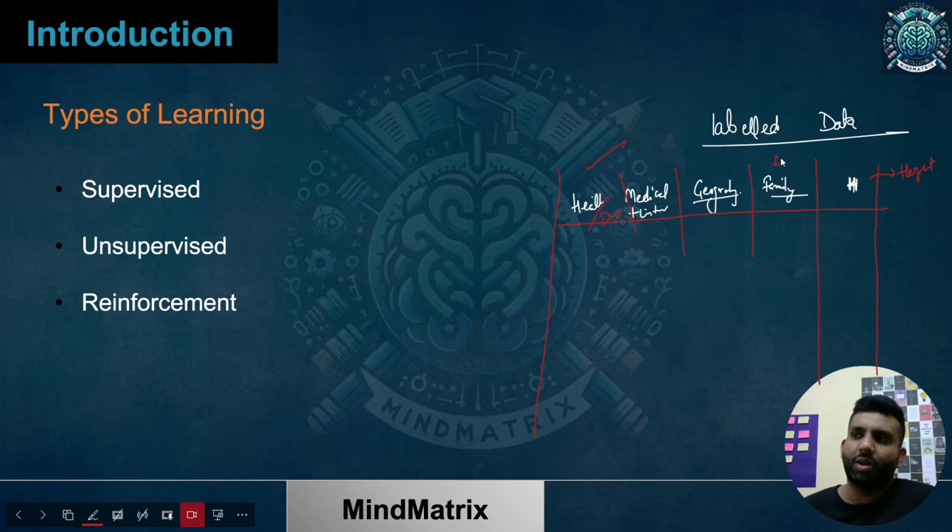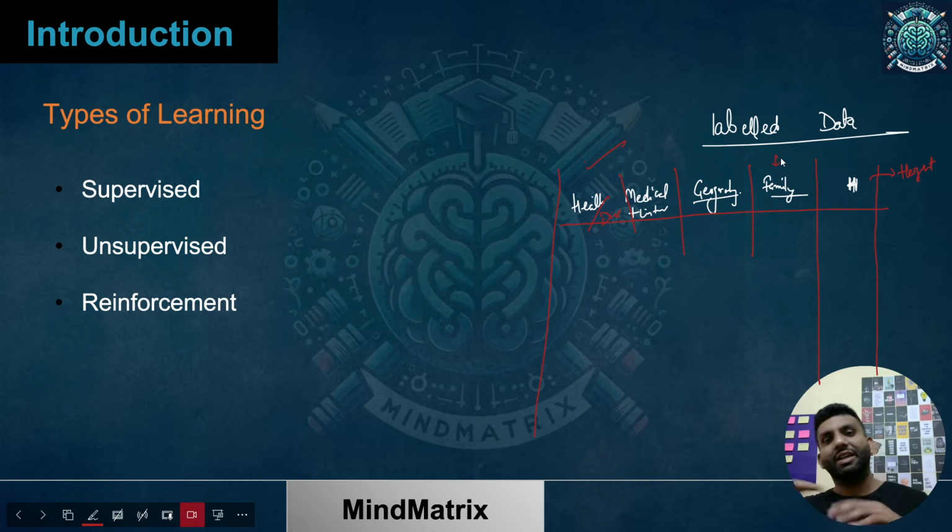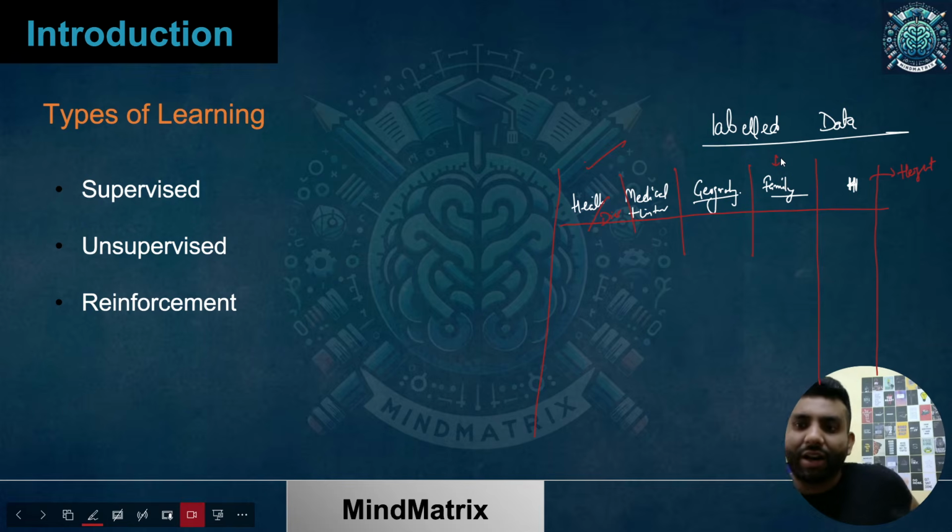There may be exceptional cases as well, but there is always a pattern being followed everywhere. That's the reason machine learning is so successful, because in our world there are so many patterns. If you analyze them carefully, you'll find some kind of relation between things. And that's why machine learning is so much in demand right now.